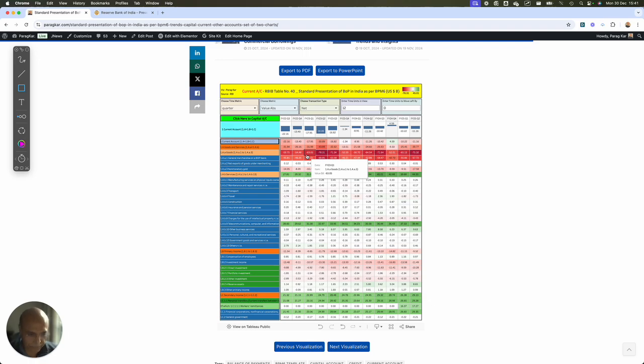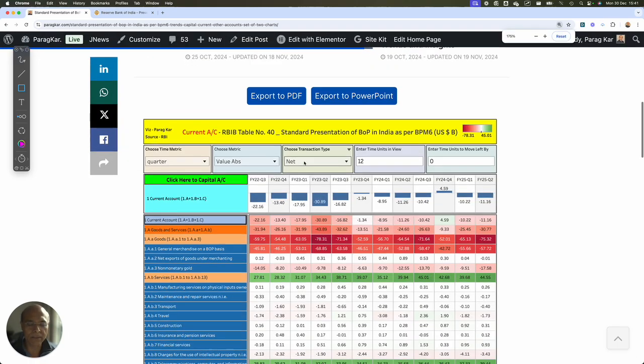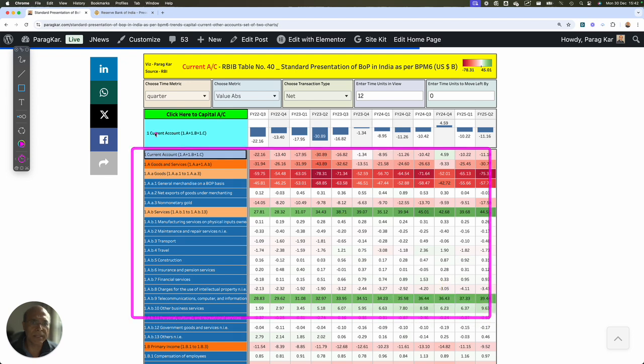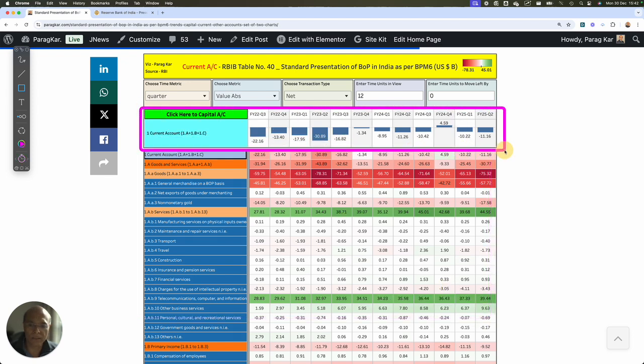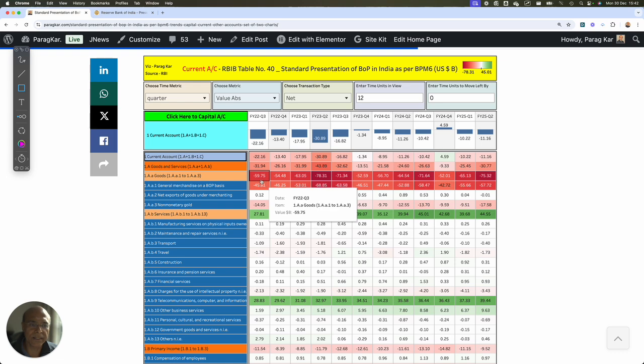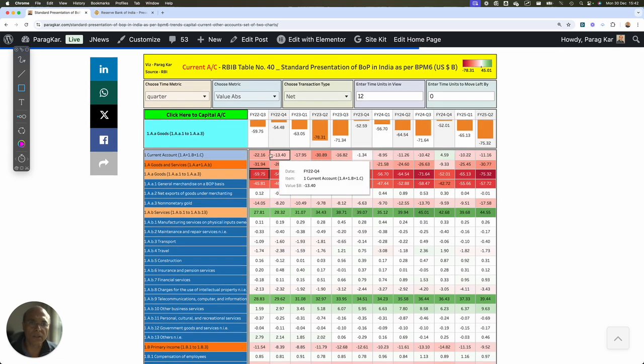Let me explain and zoom in a little bit so that things become very visible and clear. As I told you, there are two different accounts, the current account as well as the capital account. So let's focus on the current account. This is a heat map that you see here, but there is also a bar chart on top of this heat map, right? If you click on any of the items of the heat map, the bar chart of the corresponding item is going to be displayed and you will be able to see the trend. That's how I have structured this dashboard. So it becomes very easy to investigate. You can see the heat map as well as the bar chart.